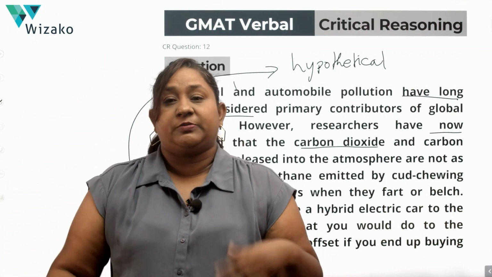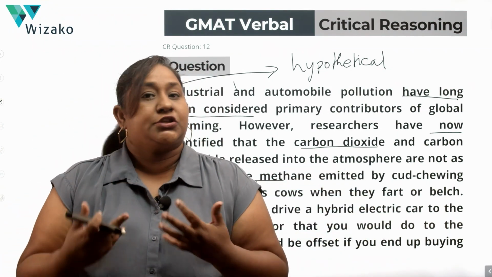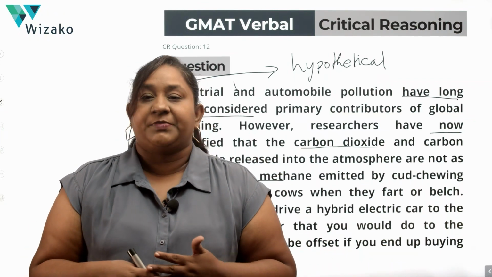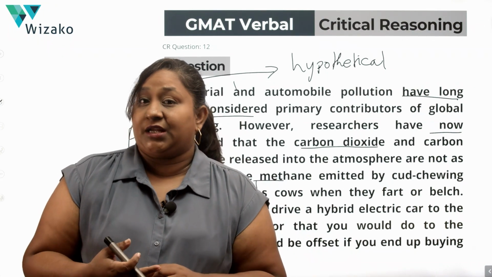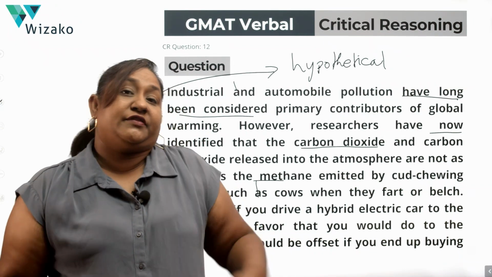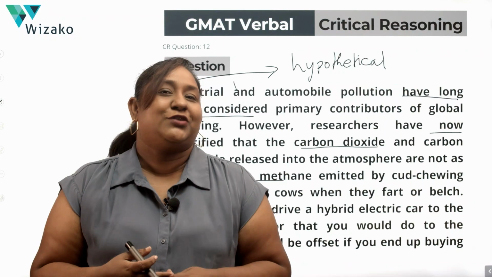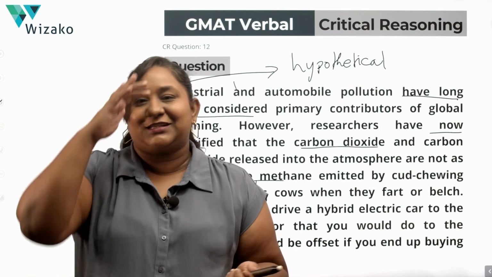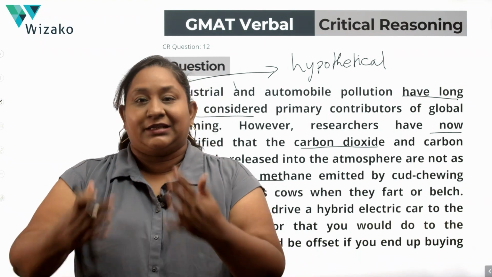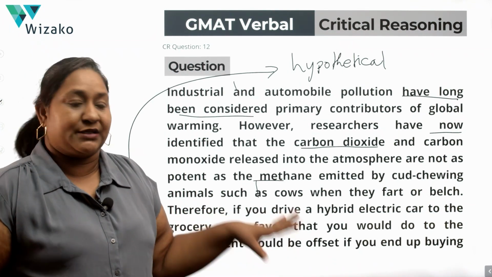The author seems to be accepting this new research that the researchers have identified, this new theory around methane and cud-chewing animals. That is why the author is saying that you might drive a hybrid electric car because you want to reduce automobile pollution and save the environment, but if you buy beef, then you're encouraging cattle farming, whatever is the reason for global warming, and therefore you are still contributing to the decline of the environment. That seems to be the implication behind the author's hypothetical example.